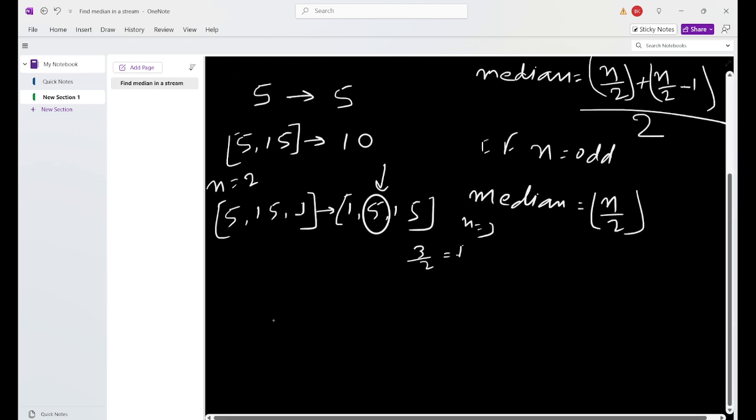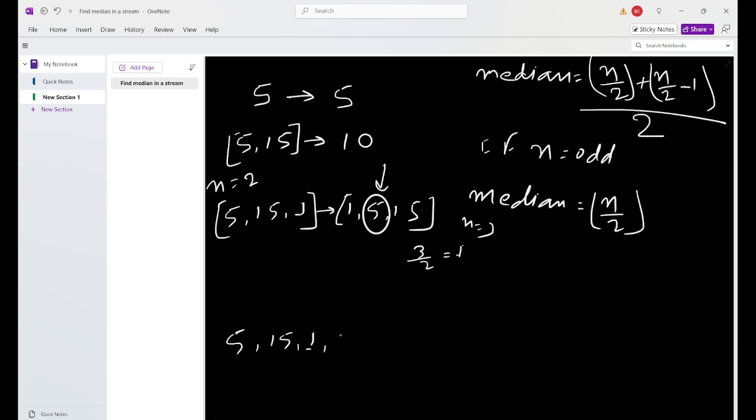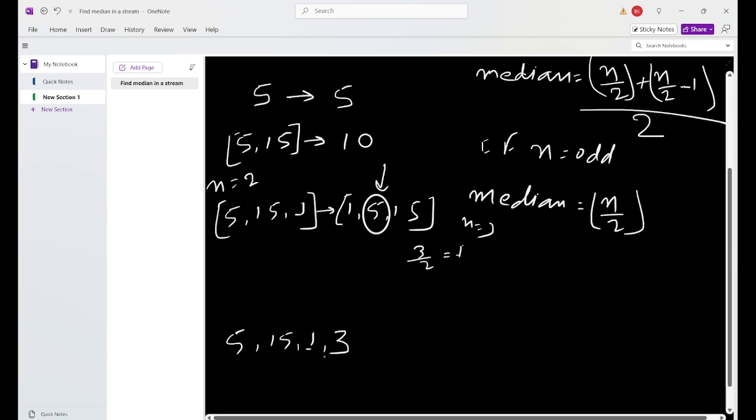After that, with 5, 15, 1, till now this is a total of 3 elements, and we need to insert one more element, which is 3. Now again we sort this.